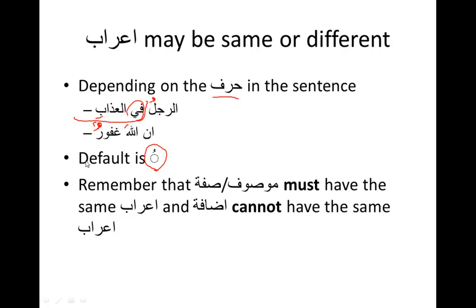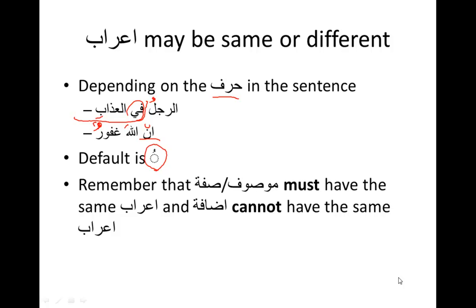Okay, so the point of this bullet is that they may be different if there's a harf somewhere in the sentence. Inna Allaha, because of the inna, this became mansub. We'll discuss the specific rules of i'rab later, but just to point out, usually both of them are dhamma, either singular or tanween. So remember, sifa mawsuf must have the same i'rab, and idafa cannot have the same i'rab. So this is in between both idafa and sifa mawsuf. Sifa mawsuf matches in everything, okay? They just match in everything.